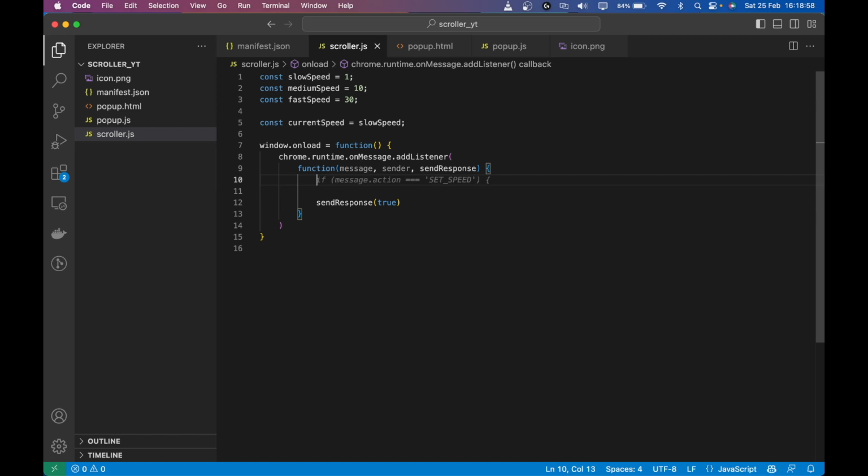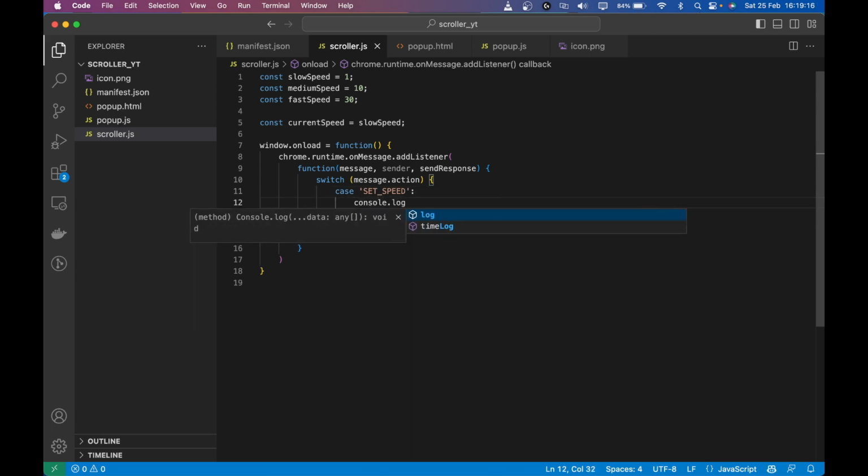So sendResponse true, and then I'm going to put a switch here on message.action. Case setSpeed, and then I'm going to console.log just to see if I get everything right.